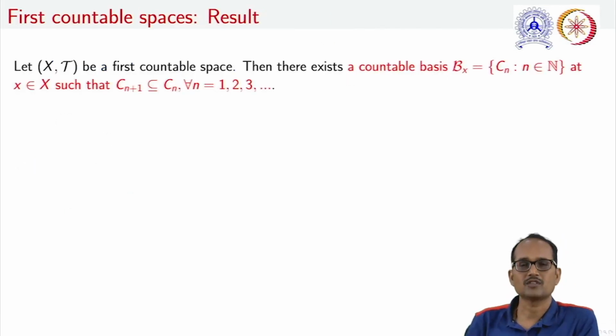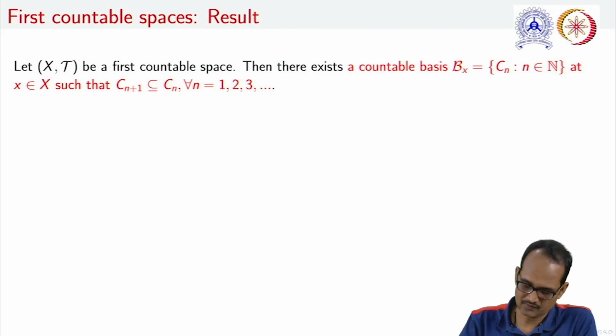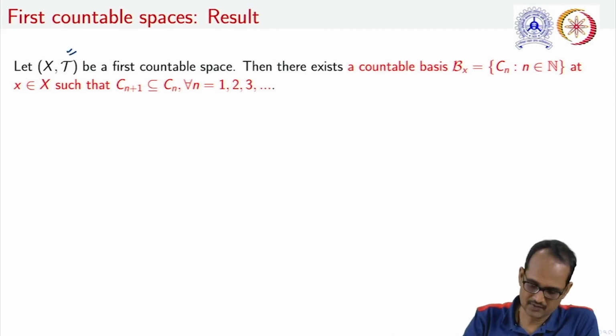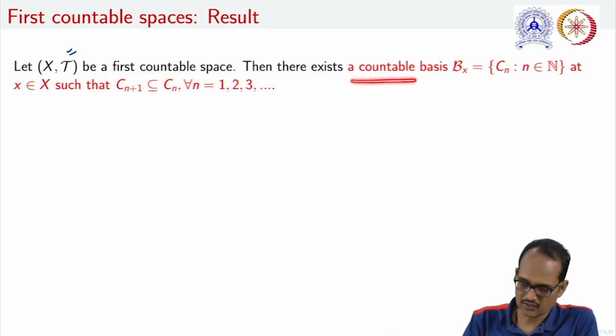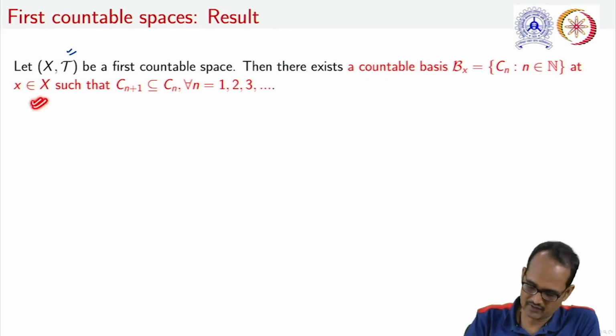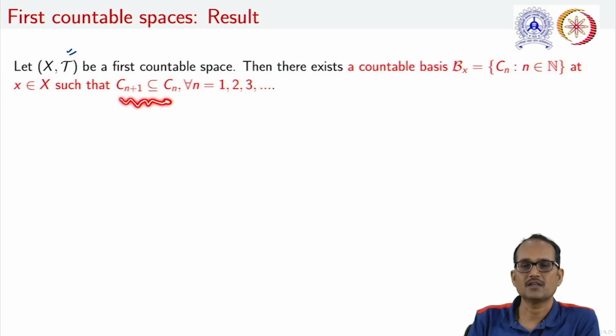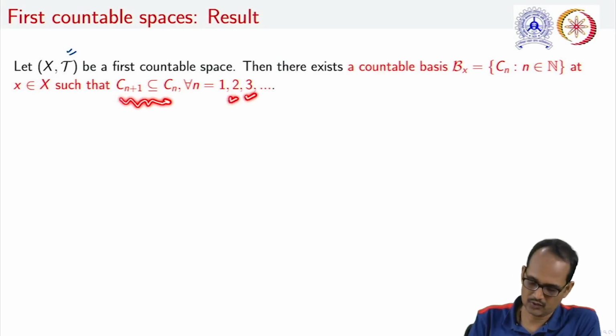Now coming to the concept of first countable spaces, let us try to deduce the result for sequences in first countable spaces. Let us first have a result regarding first countable spaces. What this result says is that if we have a first countable space, then we can construct a countable basis Bx, which is a collection of Cn, n belongs to N, and this is a countable basis at x, such that Cn+1 is a subset of Cn for all n equals 1, 2 and so on.